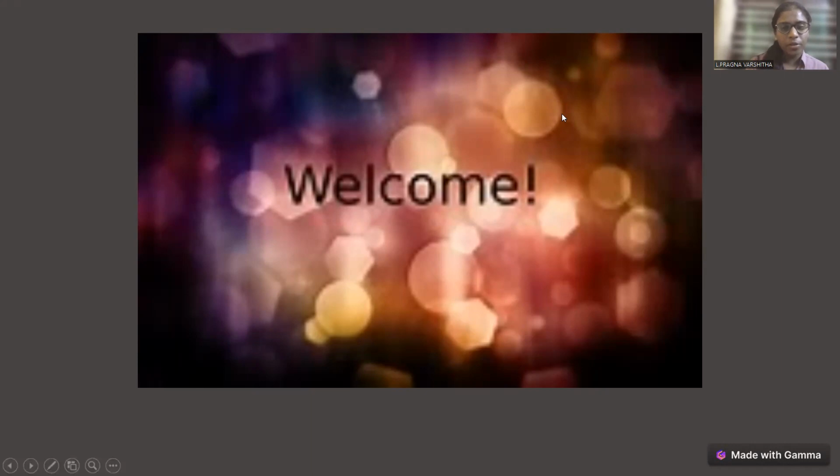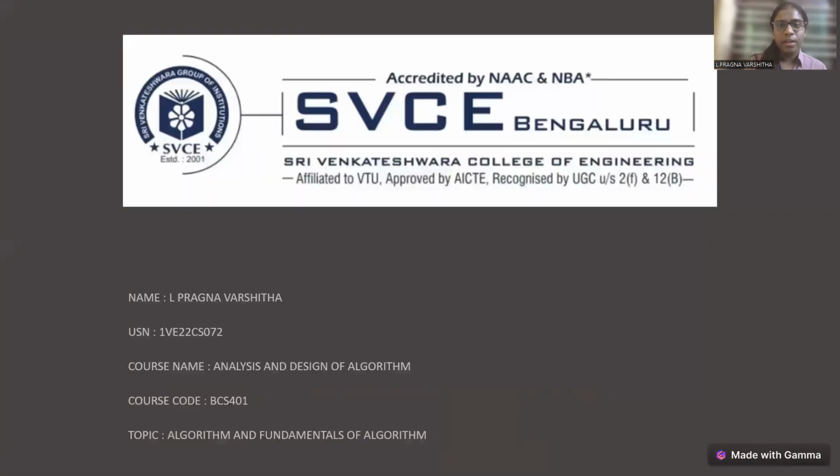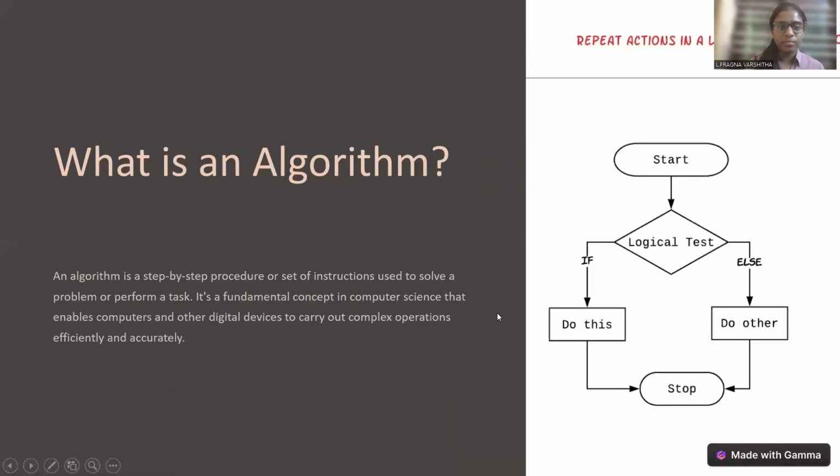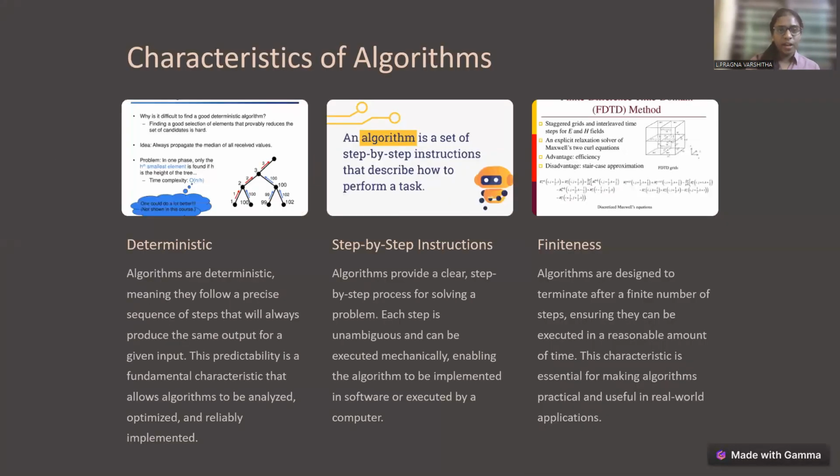So today I'm going to discuss algorithms and the fundamentals of algorithms. So what is an algorithm? An algorithm is a step-by-step procedure or set of instructions used to solve a problem or perform a task. It's a fundamental concept in computer science that enables computers and other digital devices to carry out complex operations efficiently and accurately. So, characteristics of algorithms.